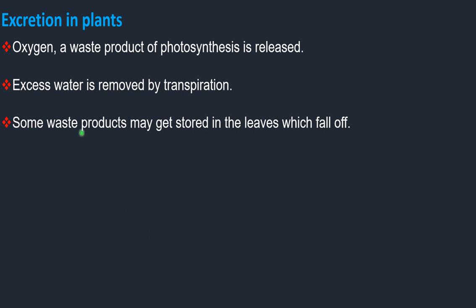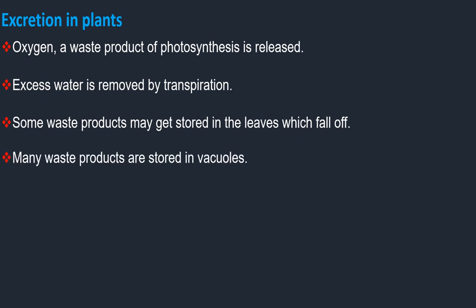So next, some waste products may get stored in the leaves which fall off. Okay, if some waste products are there, they are going to be stored in the leaves. So every year the plants are going to be shedding their leaves, and they are going to be developing new leaves. By shedding their leaves once in a year, they are removing or excreting waste materials from their body in the form of what? Leaves. Okay, so the leaves will contain waste products for the plants.